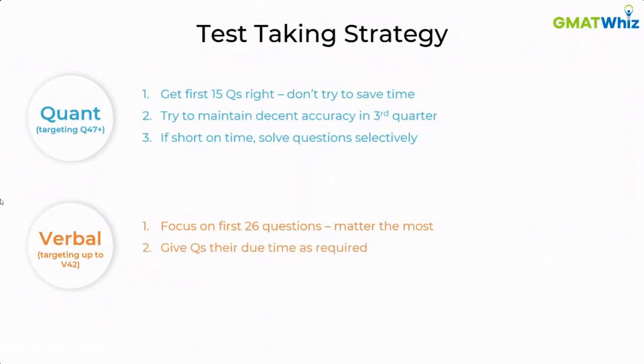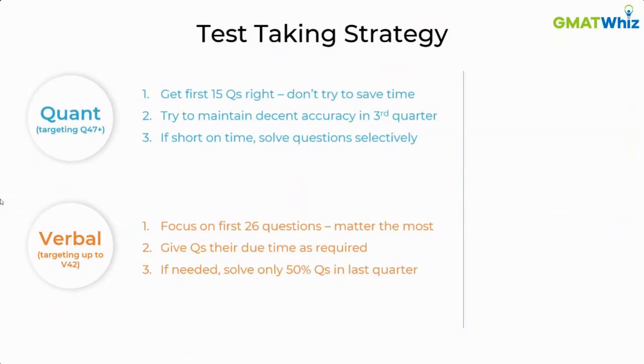So the idea is, for the first 26 questions, you should give them their due time as required. I'm not saying you should spend extra time. If it is an easy question, give its due time. If it is a medium question, give its due time. If it is a hard one, obviously you will spend more than 2 minutes on it. There's a chance you might spend 2.5 minutes on a hard question. But give every question its due time. Don't just rush through the question because you have to solve the last 10. It's very important for you to do that. And if needed, solve only 50% of the last 10 questions. So that's my verbal test taking strategy for you.